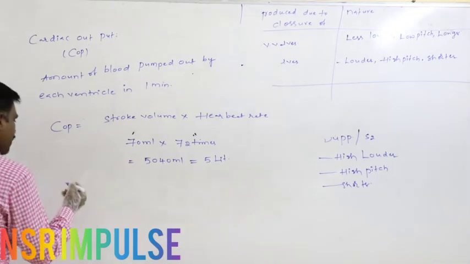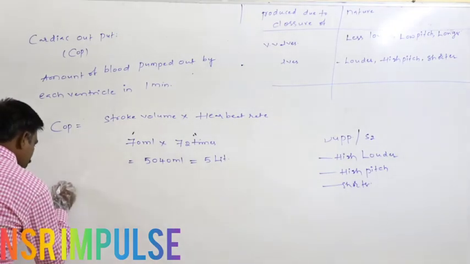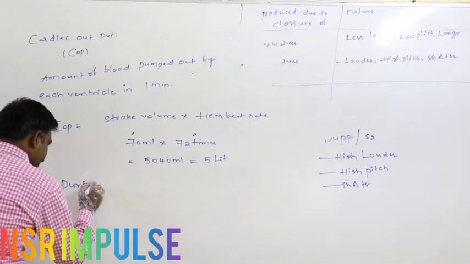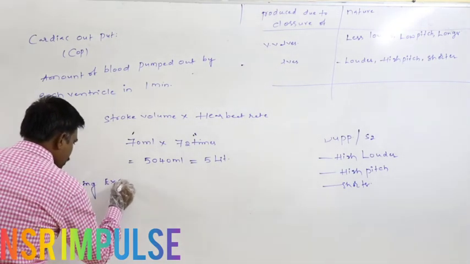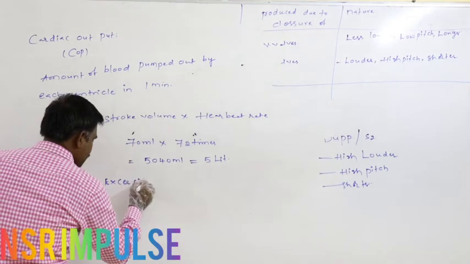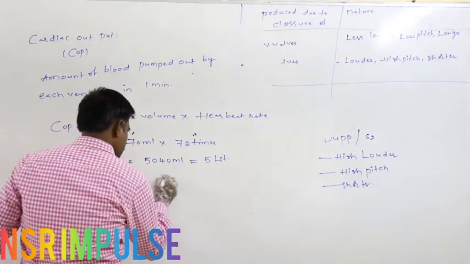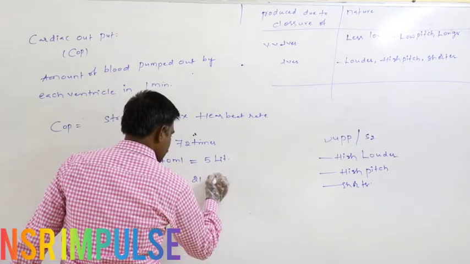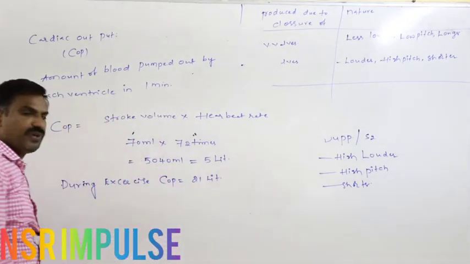In the case of exercise, COP equals 21 liters instead of 5 liters.